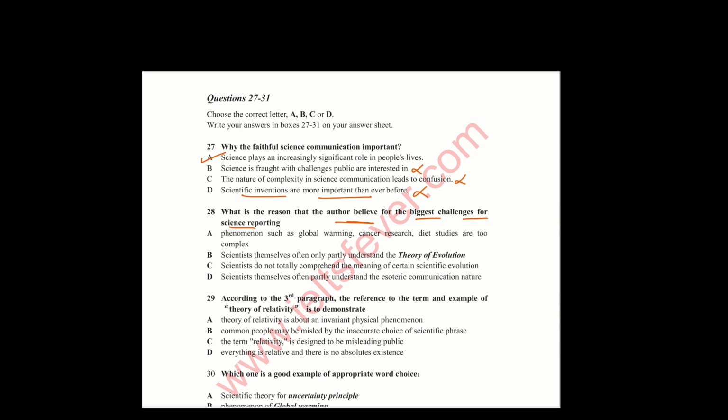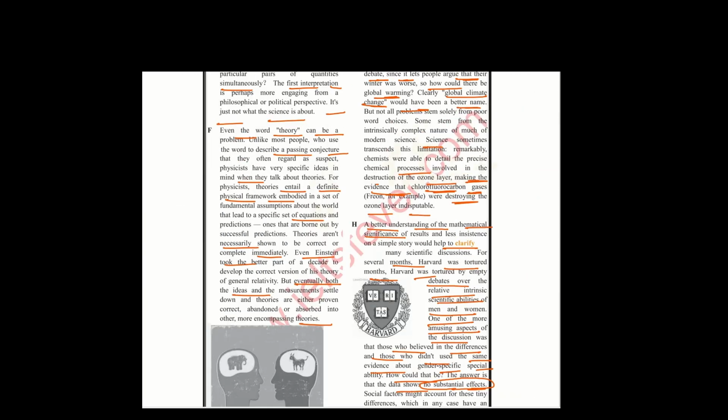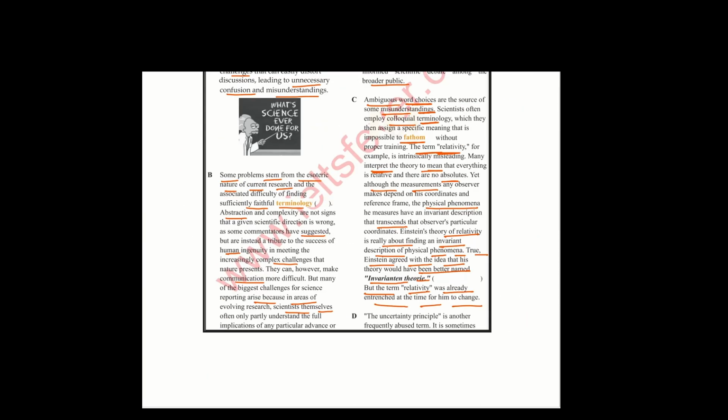What is the reason that the author believes is the biggest challenge for science reporting? So, science reporting, in which paragraph? That is in paragraph B. The biggest challenges for science reporting arise because in areas of evolving research, scientists themselves often only partially understand the full implication of any particular evidence of science.